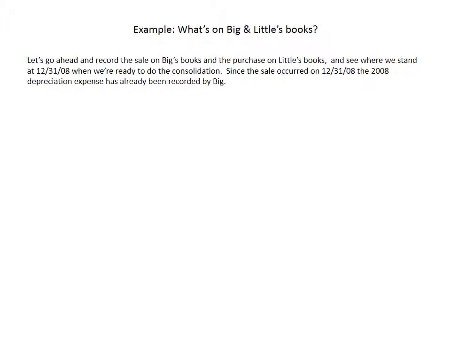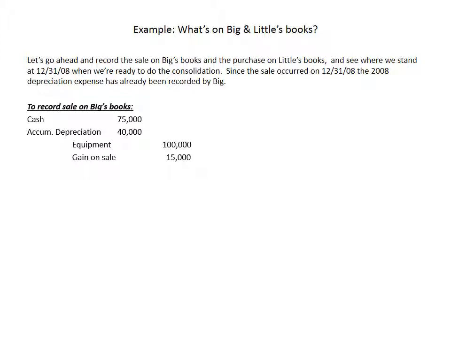Okay, let's go ahead and record this sale on Big's books and on Little's books, and see where we stand at the end of the year when we're ready to do the consolidation. Now, since the sale occurred on 12/31/08, the 2008 depreciation expense has already been recorded by Big. So to record the sale, again, Big receives $75,000 in cash. They take the equipment and its accumulated depreciation off the balance sheet, and they record their $15,000 gain. On Little's books, they're going to go ahead and record the purchase of equipment for $75,000.